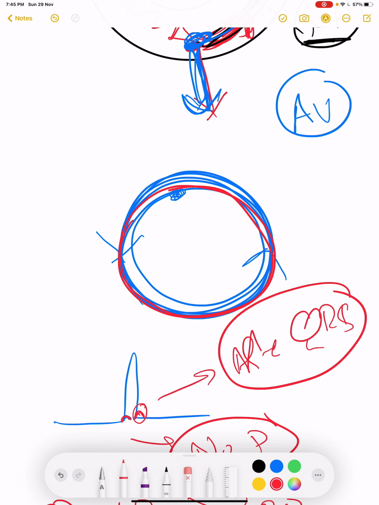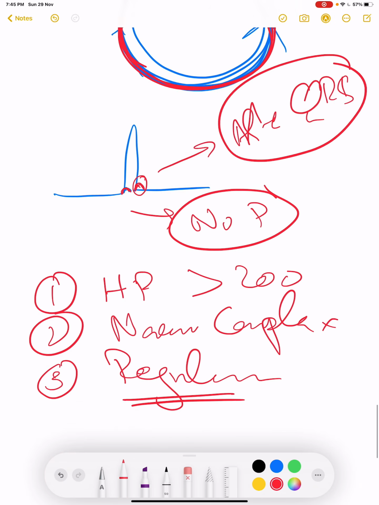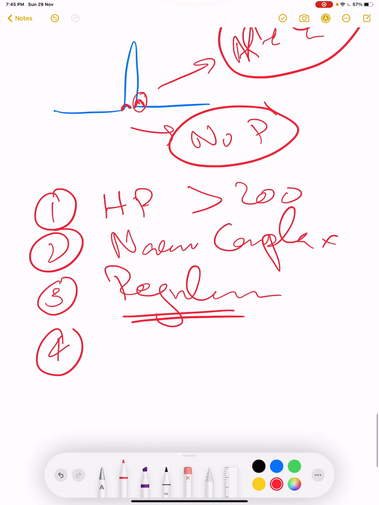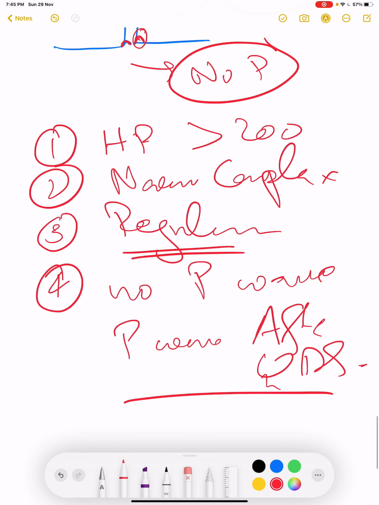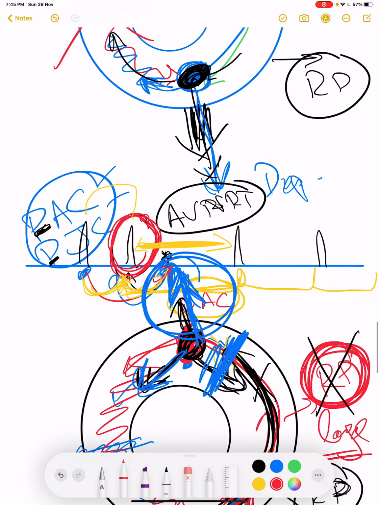It will be just constantly pacing the ventricle at the same rate. Fourth, there will be no P wave, or if there is any P wave, it will be after QRS. So these are some of the characteristics of ECG of AV nodal re-entry tachycardia.